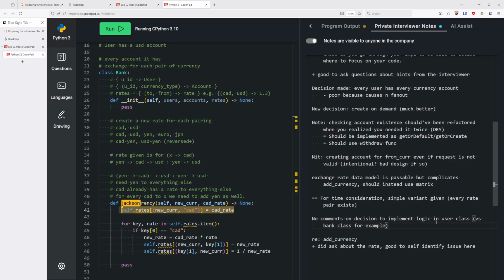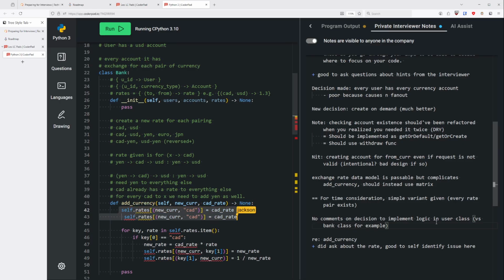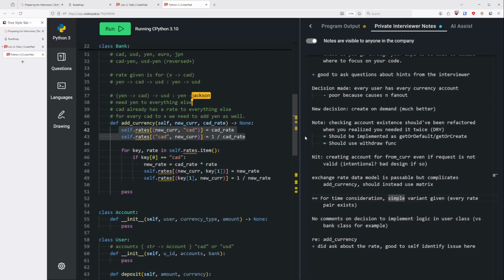Thank you. Reverse for need to add yen. Okay. Does this look okay?